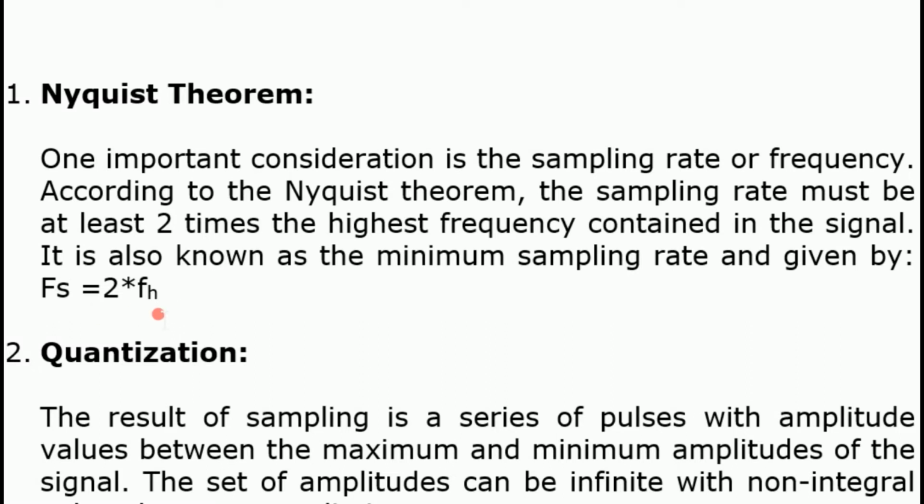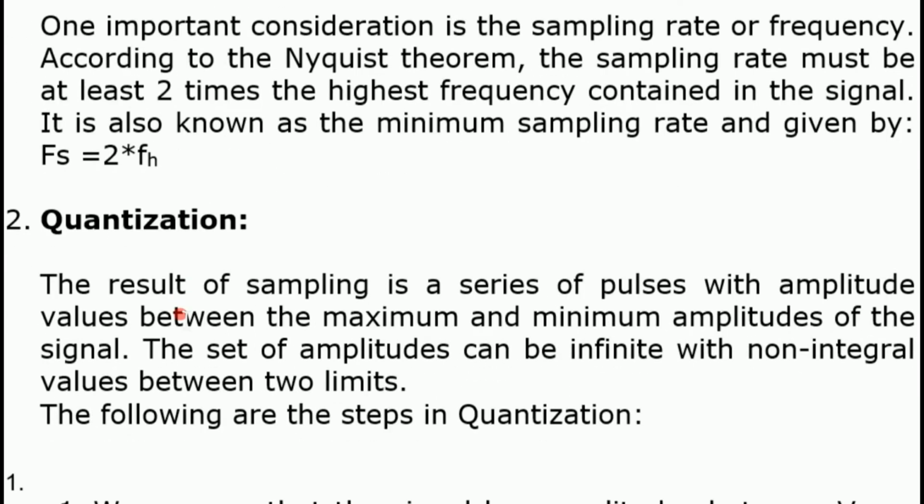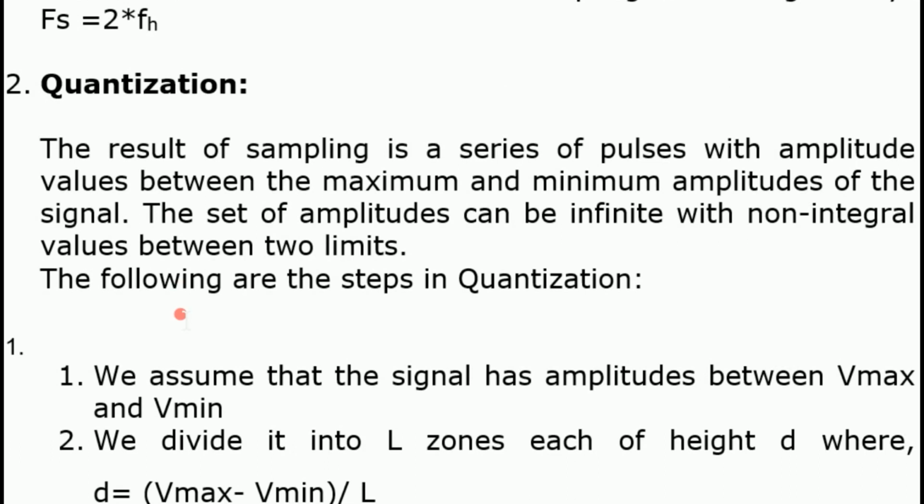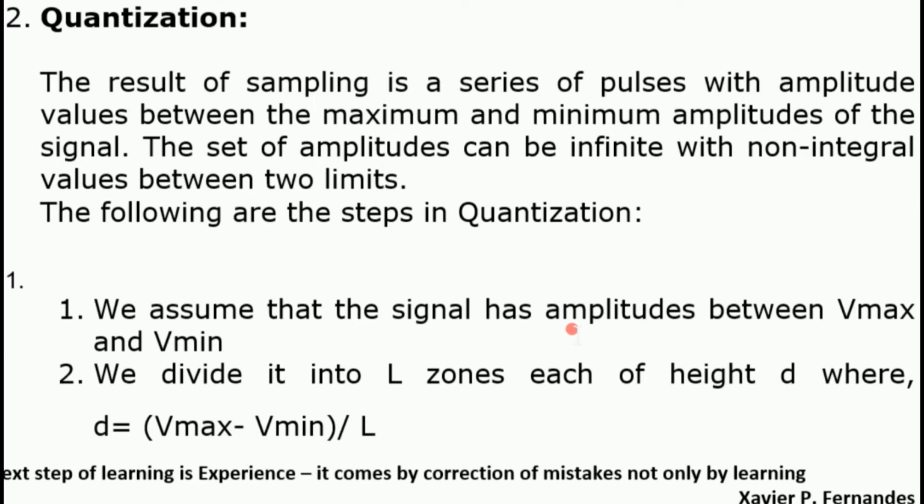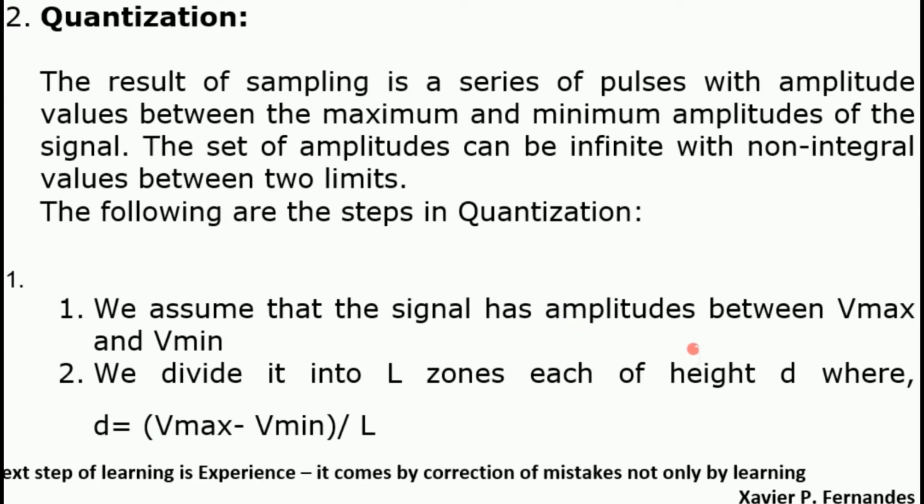Then the quantization process. The result of sampling is a series of pulses with amplitude values between the maximum and minimum amplitudes of the signal. The set of amplitudes can be infinite with non-integral values between two limits. The following are the steps in quantization. First, we assume that the signal has amplitude between maximum and minimum, that means maximum voltage and minimum voltage. We divide it into L zones, each of height d, where d is equal to Vmax minus Vmin divided by L. Okay, that is the quantization process.